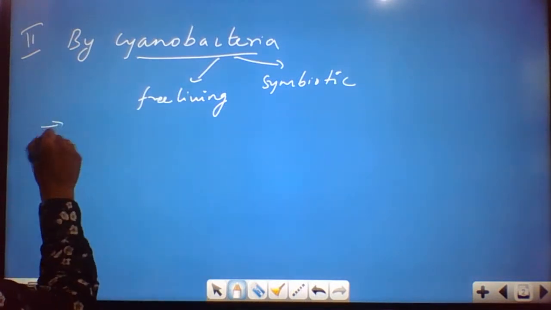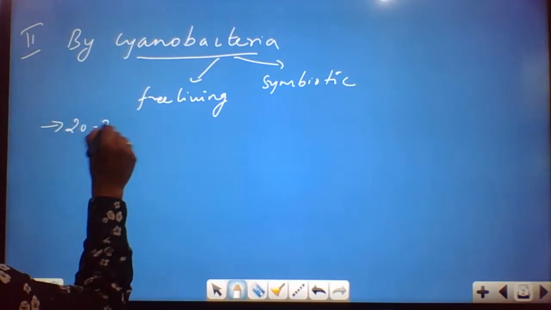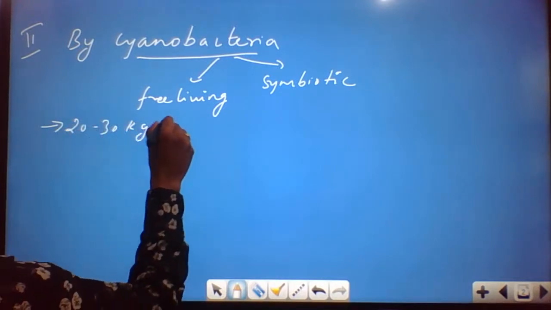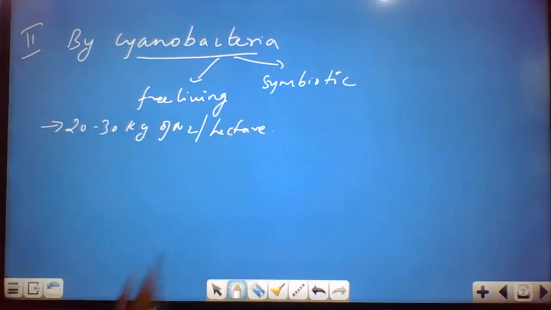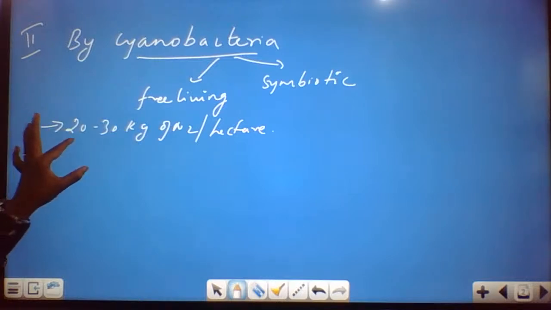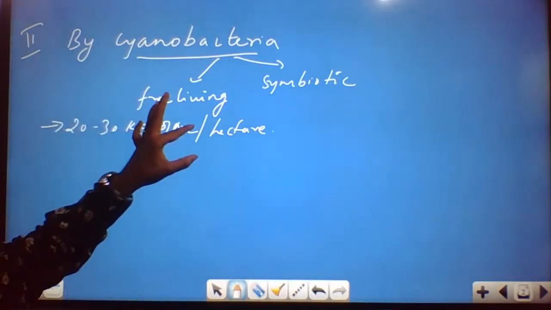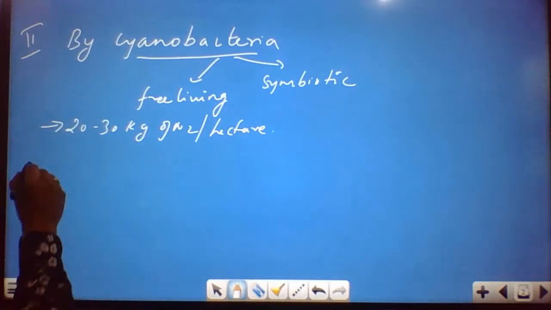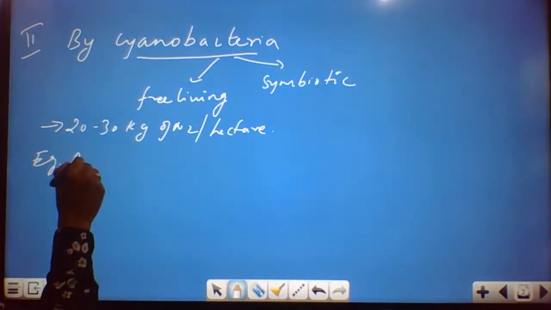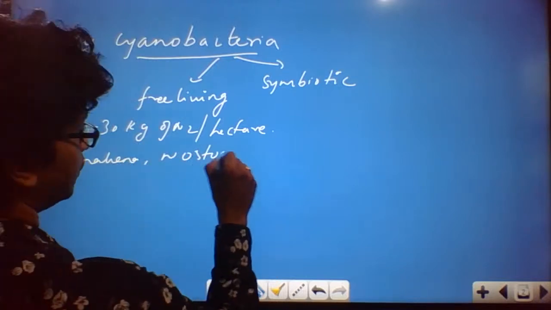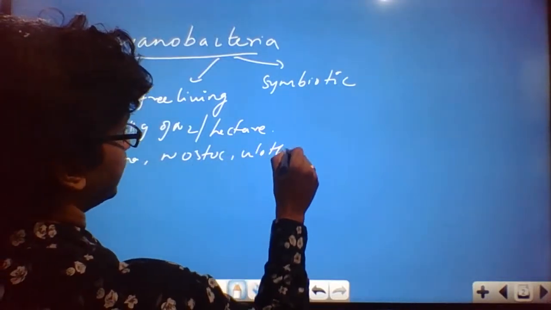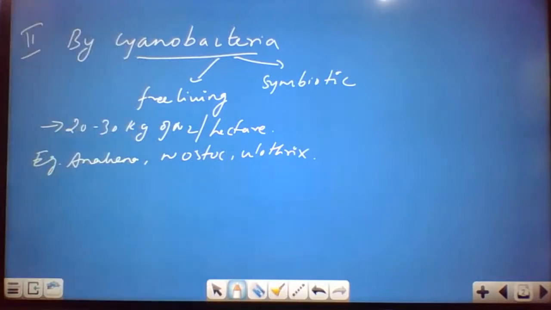Coming to the free living form, this can fix 20 to 30 kg of nitrogen per hectare. So this is comparatively more than that of the bacteria that we discussed before. Examples of free living forms are Anabaena, Nostoc, and Aulosira. These are a few examples that you could see in the case of free living.